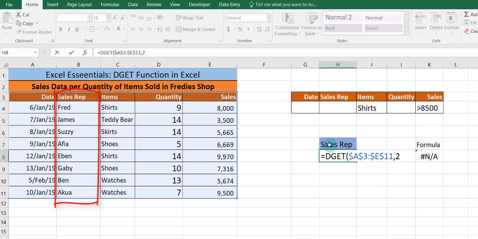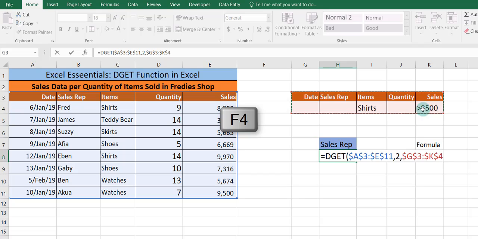Note that we want to find out the sales rep who sold shirts above 8,500. So the interest is in the sales rep, so I'm selecting the 2, then comma. Note that the DGET takes 3 arguments. So now we are on the criteria, and this is the criteria that shirt sales should be more than 8,500. We use F4 to block it. We close the parenthesis, then we enter.